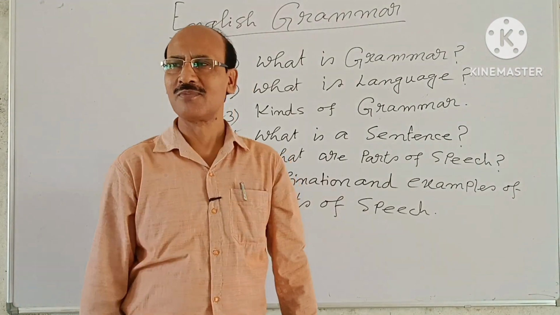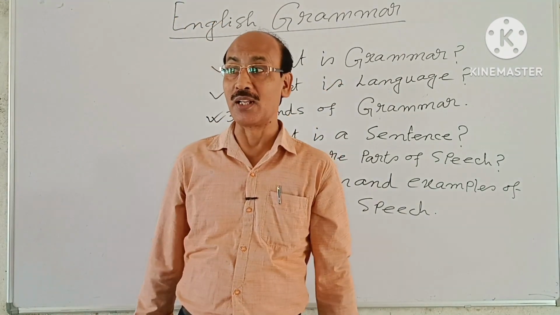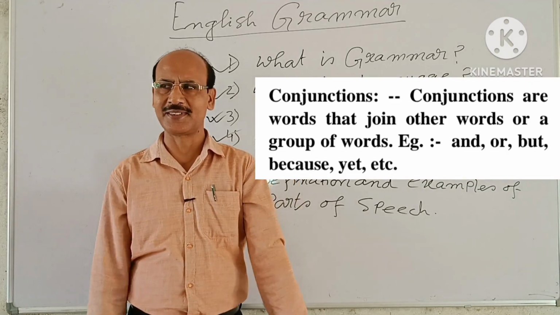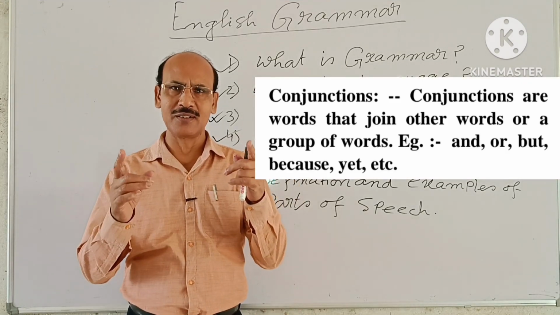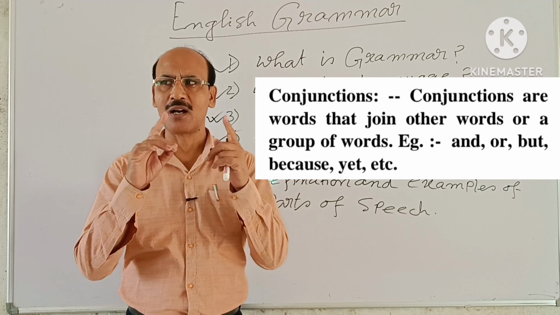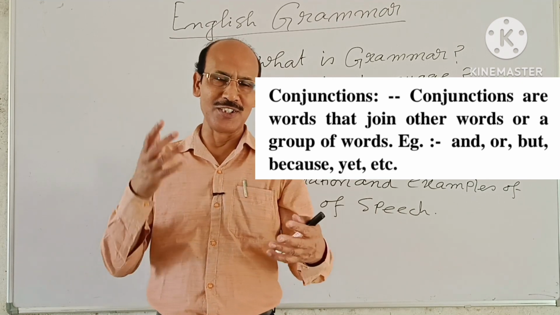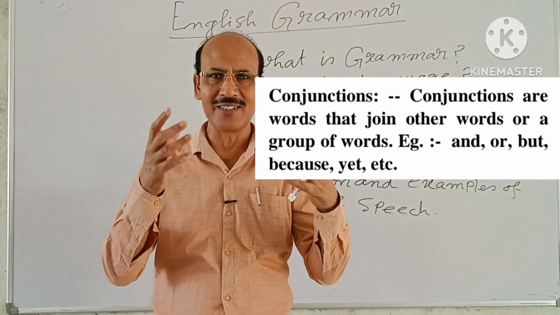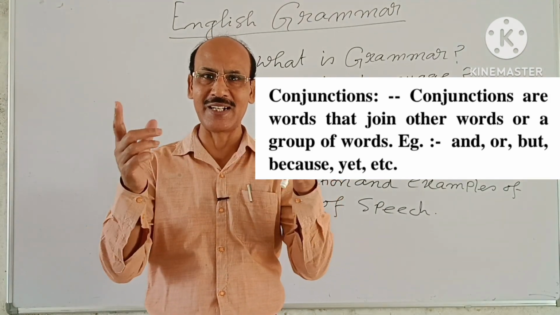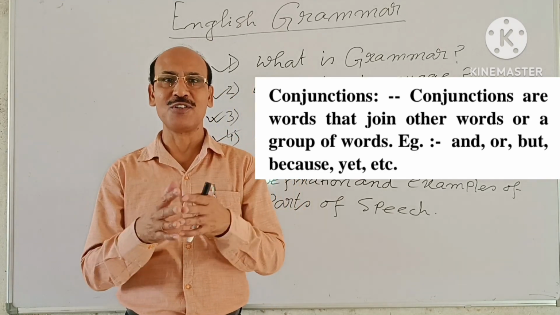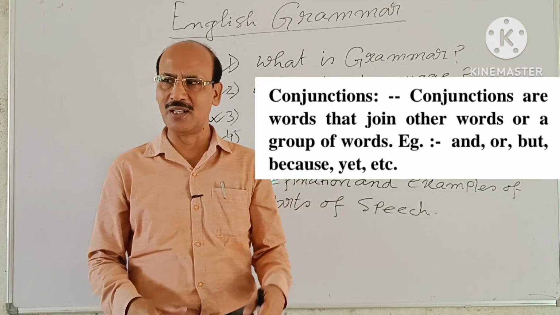Next, conjunction. Conjunctions. What are conjunctions? Conjunctions are words that join together other words or groups of words. So, a conjunction is a joining word, a connecting word. Conjunctions are connecting or joining words.